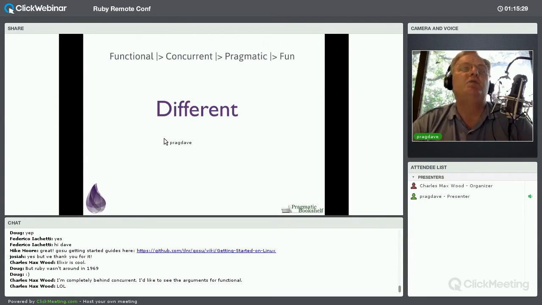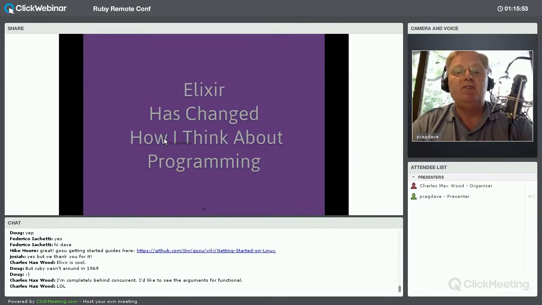So I've been doing object-oriented programming now for 30 years. No, more than that, actually, probably closer to 40 years. And in my head, that's the way you program. And so it's taken me a long time to undo that kind of instinctive way of writing code. And I've really enjoyed that process because it's made me rethink a whole bunch about how I code. So programming in Elixir has changed the way I think about programming, fundamentally.